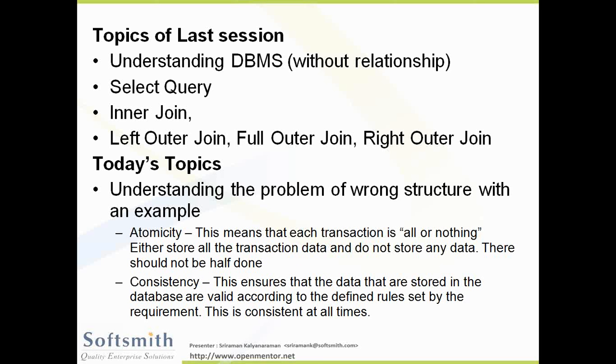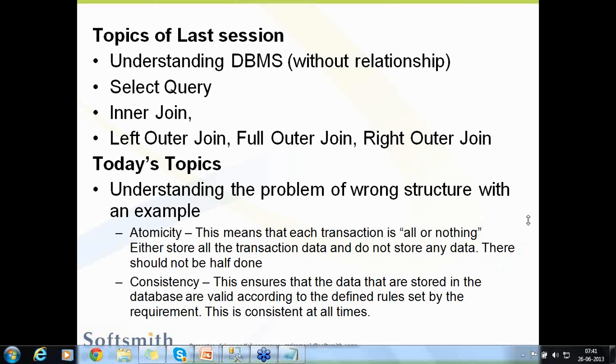This means that each transaction is all or nothing. Either you store all the data, or you don't store any data. This is the main important point: either store all transaction data or do not store any data. So this is what atomicity is all about, and this is what we are going to take today. This is where we are going to start. If you have any queries till this session, you can raise them as well.